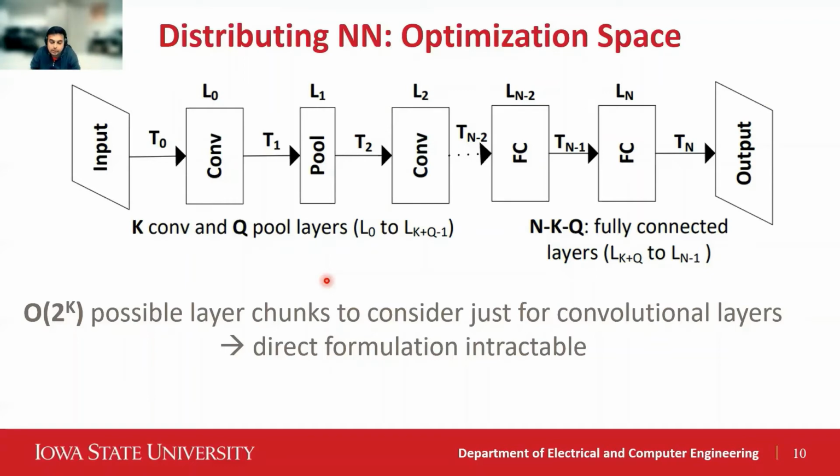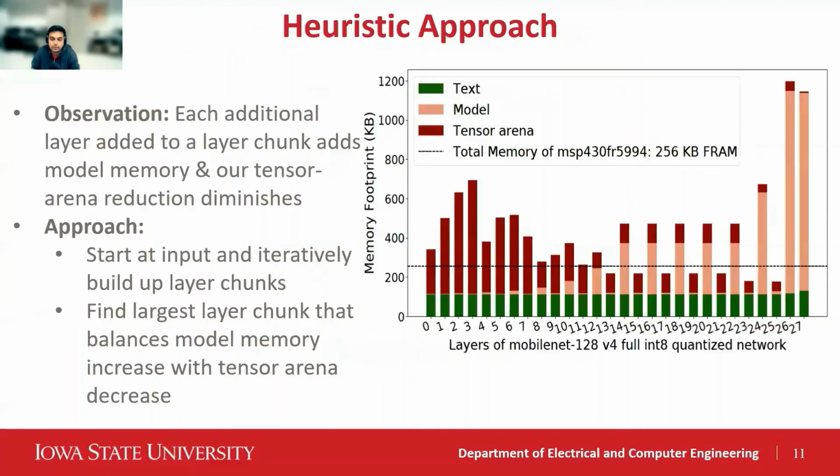So instead of trying to consider all possible layer chunks, we use a heuristic-based approach. Our heuristic is based on certain observations, such as, since the cross-layer model is increasingly replicated across nodes, the per node model size increases with each additional layer in the layer chunk, while per node arena size decreases. However, the tensor arena reduction also diminishes as layers are added to the layer chunk. So model and tensor arena memory constraints are opposing forces which end up limiting the optimal layer chunk size to a relatively few number of layers. Therefore, we start at the input and iteratively build layer chunks. Our goal is to find the largest layer chunk size that balances these two forces while minimizing the number of nodes.